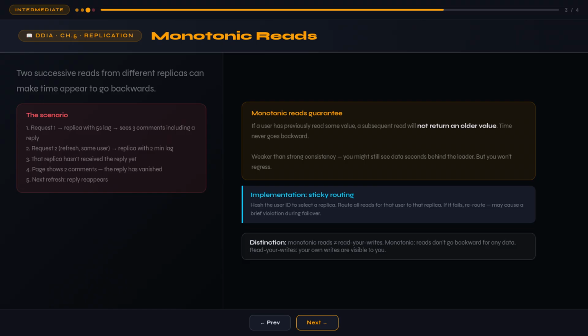This is the distinction between monotonic reads and read your writes. Monotonic reads guarantees that reads don't go backward in time for any data. Read your writes guarantees that a user's own writes are visible to themselves. A system can provide one without the other.